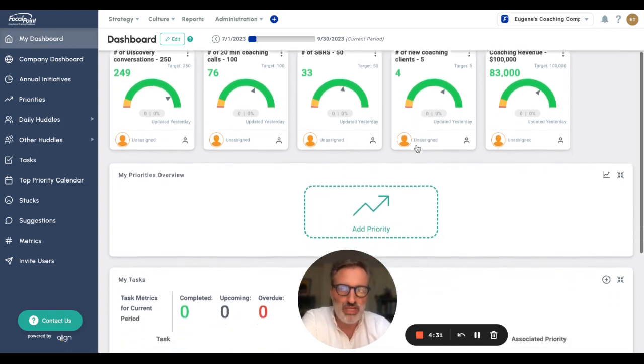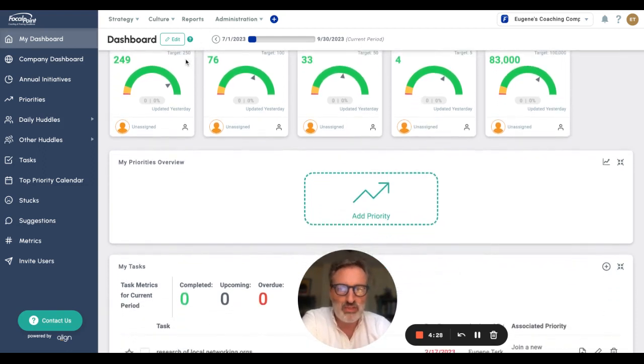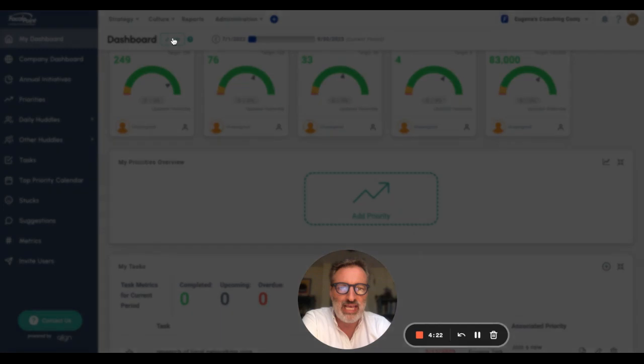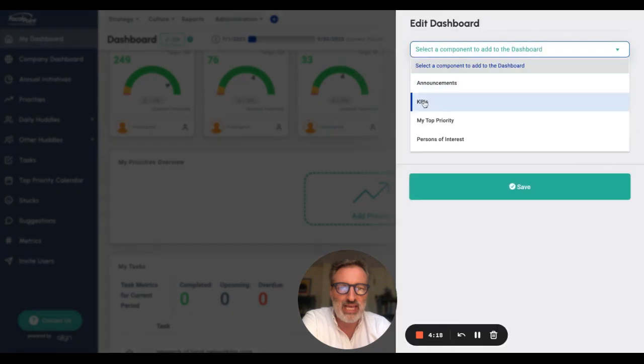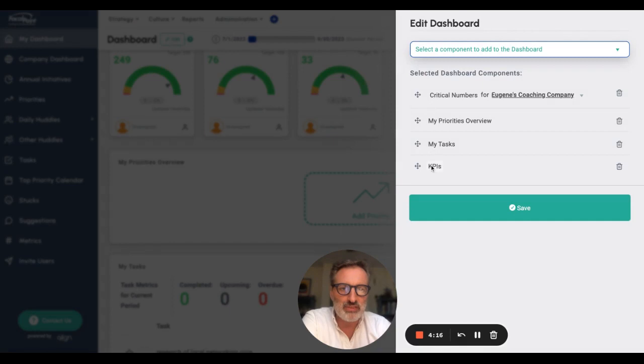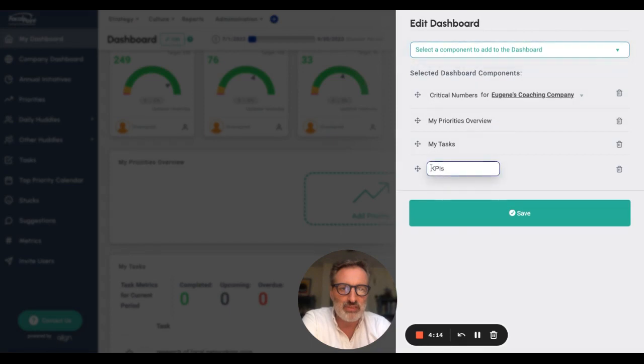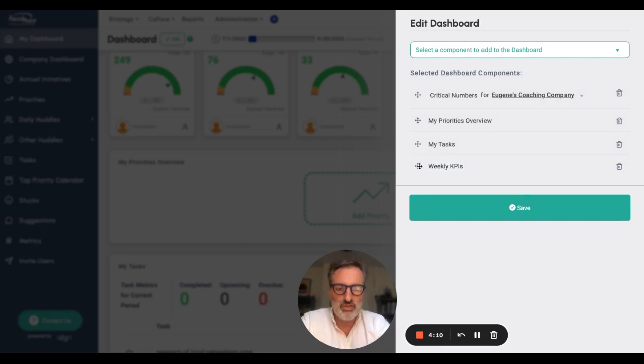So here we are looking at our Focal Point Focus Coach account, or My Coach account. And the very first thing that we need to do is create a new component on our dashboard. So I'm looking at my dashboard. I'm going to click the Edit button, and I'm going to select a new component called KPIs. And I can even click on the title of the component and change that to Weekly KPIs. And I can click and drag it so that it displays more towards the top of my dashboard.